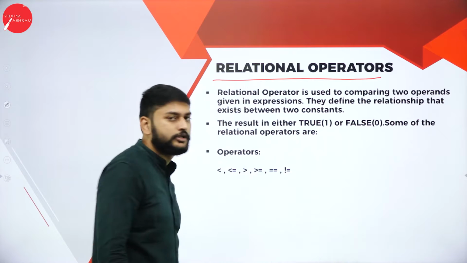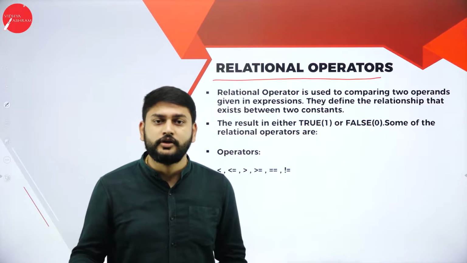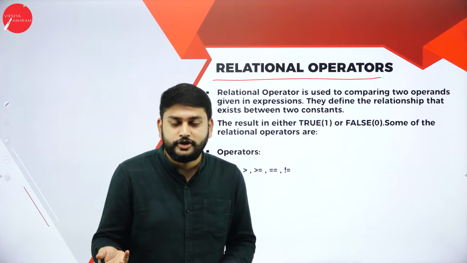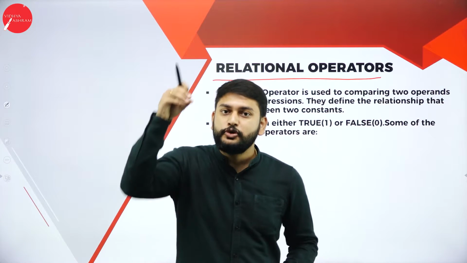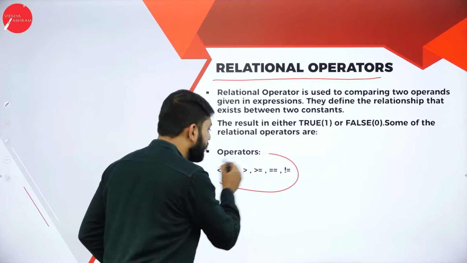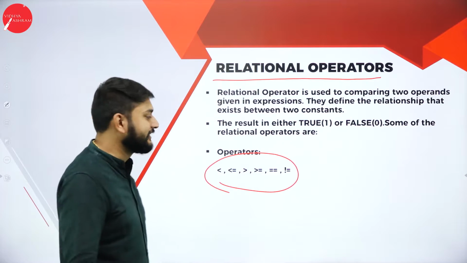Relational operators. If I want to check whether he is my uncle, whether she is my aunt, whether she is my mom or she is my dad. She's my dad? Should I say like that? No, he is my dad. So to check the relation, I will be using one operator. You don't have to do the DNA test. You have to use this operator to check the relation. Come on, listen to me carefully.